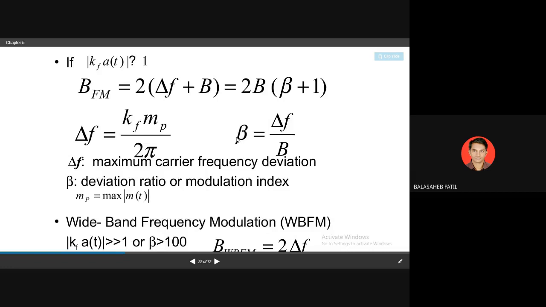We call it MF, which equals deviation upon maximum modulating signal frequency. The bandwidth for FM is 2 into delta f plus fm, and that gives this value. So we get the modulation index.